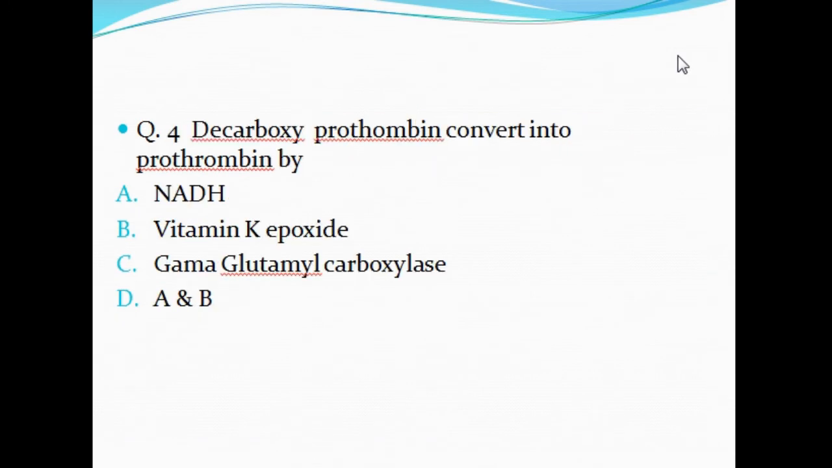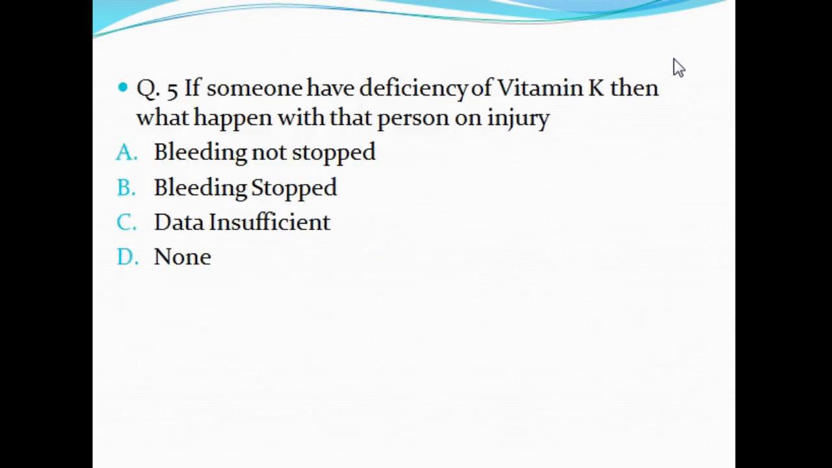Question number 4. Decarboxy prothrombin is converted into prothrombin by A. NADH, B. Vitamin K epoxide, C. Gamma glutamyl carboxylase, D. A and B. Question number 5. If someone has a deficiency of vitamin K, then what happens to that person on injury? A. Bleeding does not stop, B. Bleeding stops, C. Data insufficient, D. None of these.